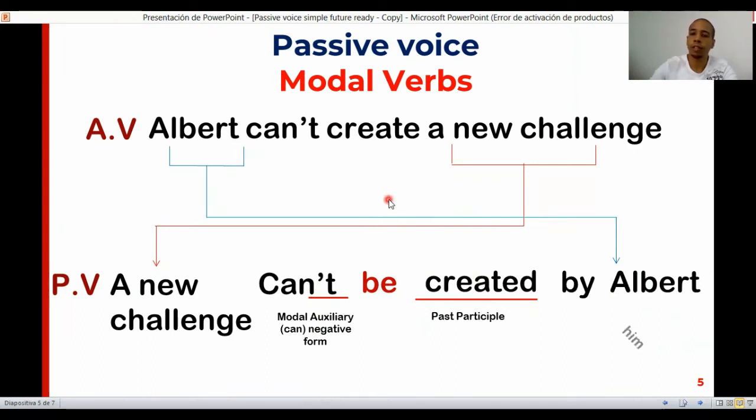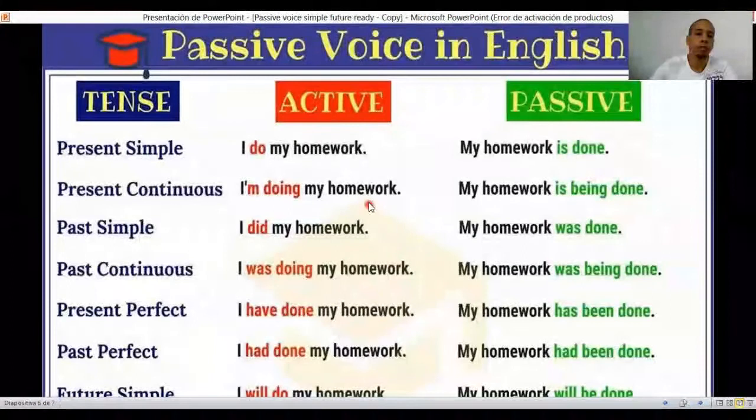So let's review the tenses before we finish. For the present simple, as you can see here, it is I, base form. You don't have to add anything. If it is she or he, you add the s or es, depending on the case. Just work with the verb to be in present tense and the past participle of the verb. The past participle of do is done.